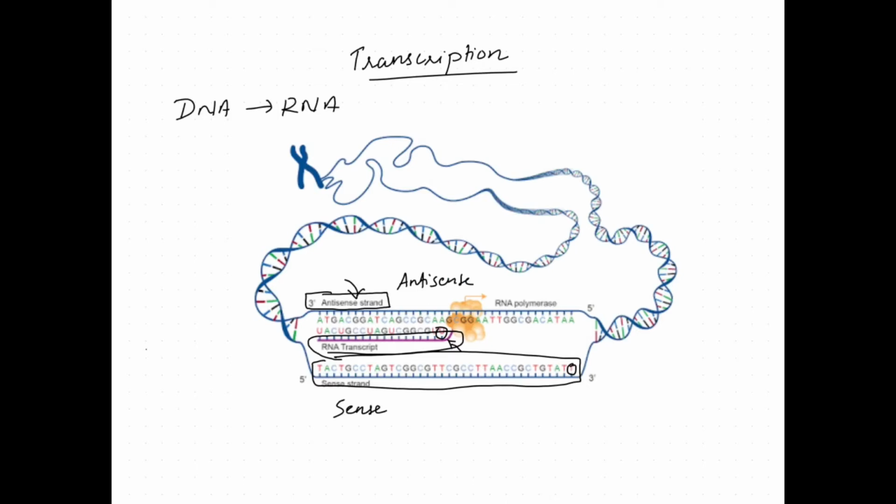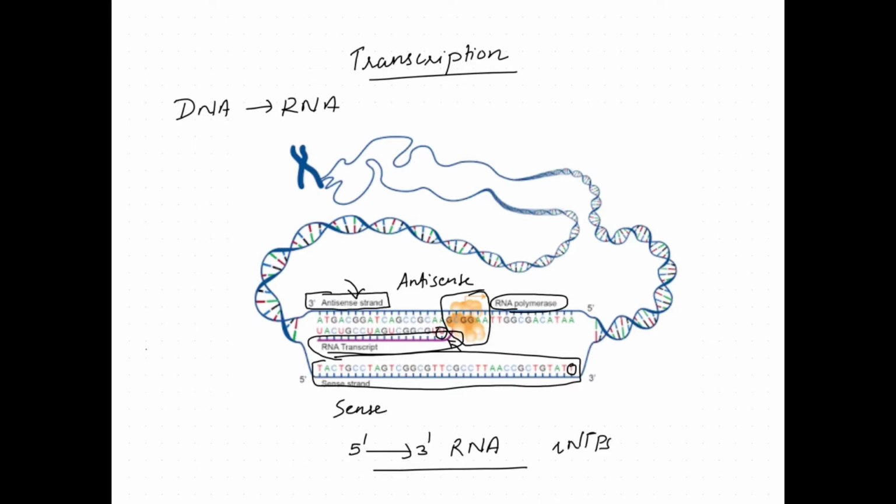The enzyme responsible for transcription is RNA polymerase, both in prokaryotes and eukaryotes. This RNA polymerase moves along the strands of DNA and synthesizes RNA in the 5' to 3' direction. So the synthesis of RNA is always from 5' to 3'. The enzyme moves along the template DNA, synthesizing RNA using the ribonucleoside triphosphates, rNTPs.